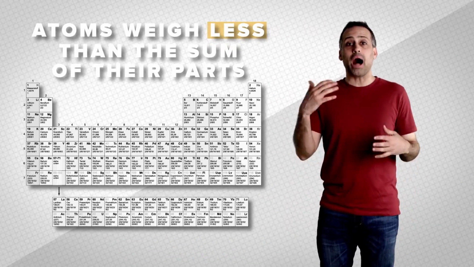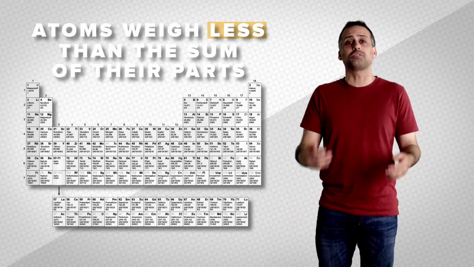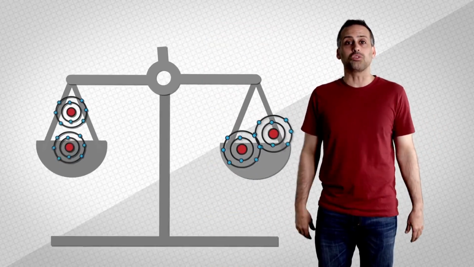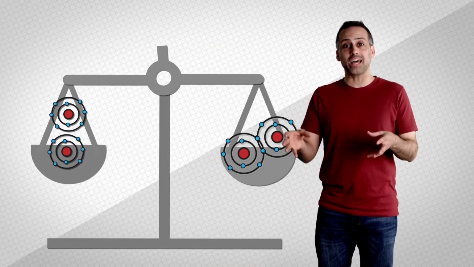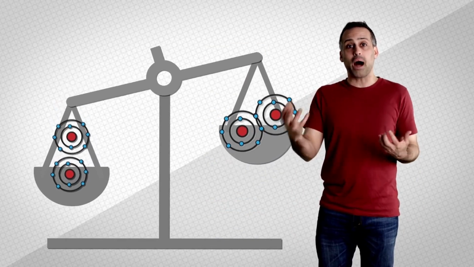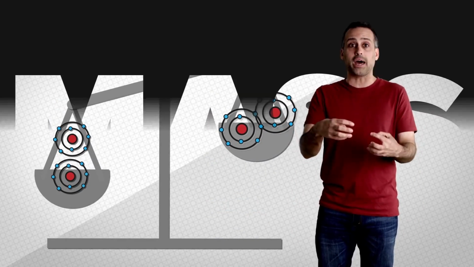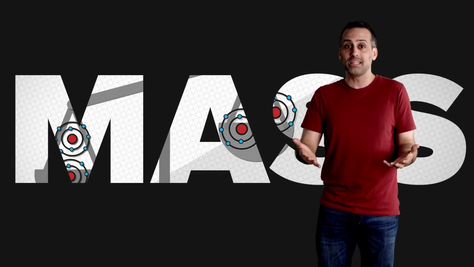In fact, barring weird circumstances, all atoms on the periodic table weigh less than the combined masses of the protons, neutrons, and electrons that make them up. Same is true for molecules. An oxygen molecule weighs less than 2 oxygen atoms because the combined kinetic and potential energies of those atoms once they form a chemical bond is negative.